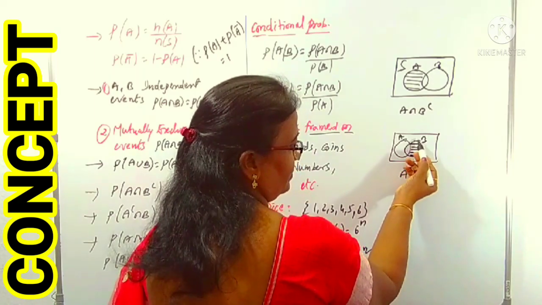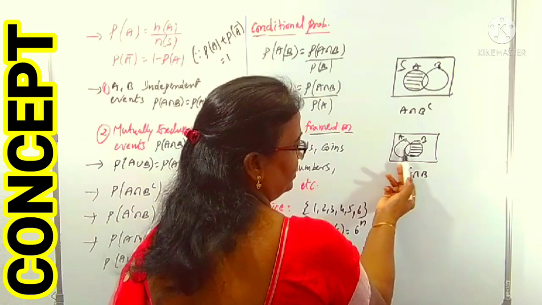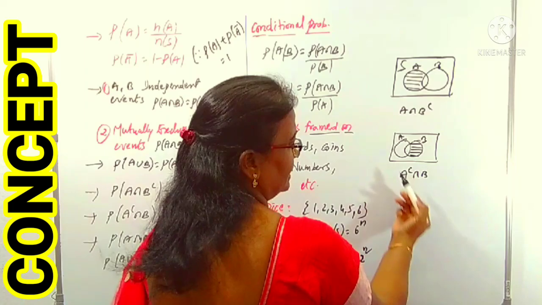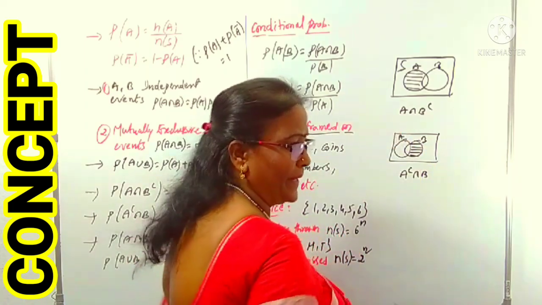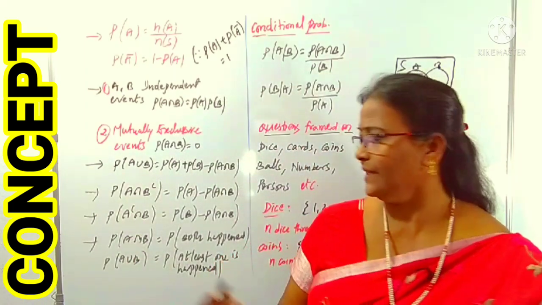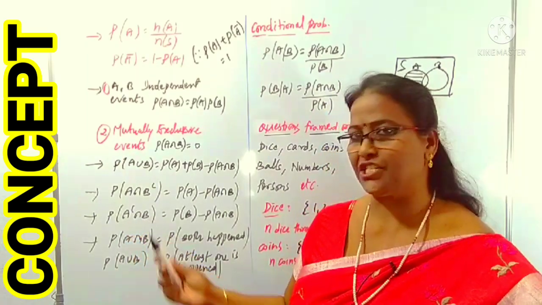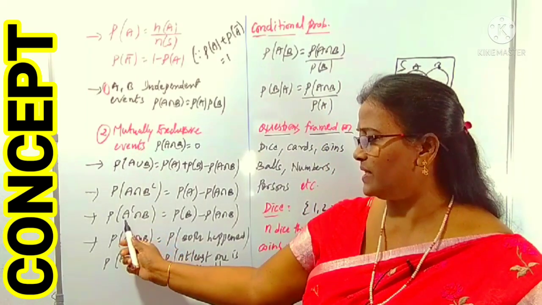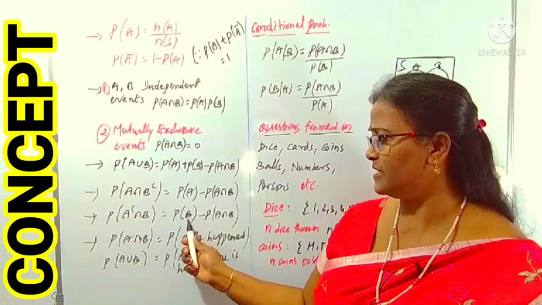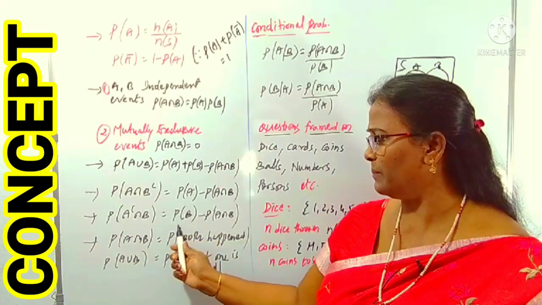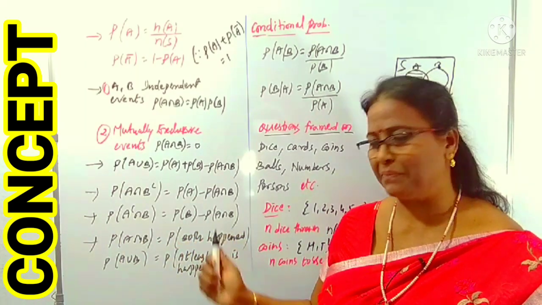From total B, if you remove the intersection part, you get only B but not in A. That is A complement intersection B. Very simple. So P of A complement intersection B is P of B minus P of A intersection B.